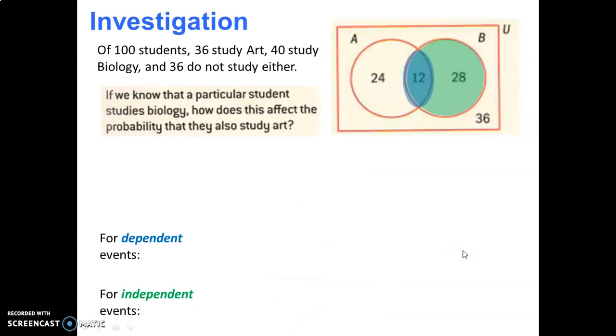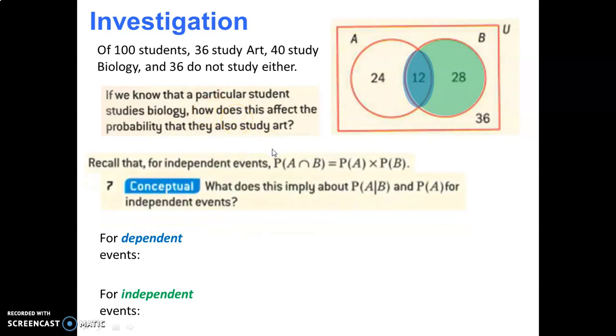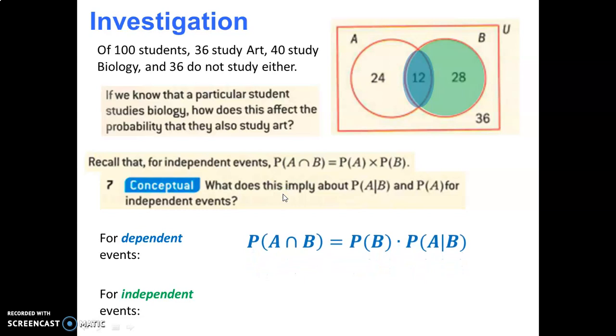Okay, try to wrap up the investigation like this. So again, the question was, if we know a particular student studies biology, how does this affect the probability they also study art? Well, we had, for dependent events, we came up with this formula. And there's a question here that says, what does this imply about P(A and B) and P(A) for independent events? So if this is the formula for dependent events, what does this tell you about this part and P of A if you had independent events?